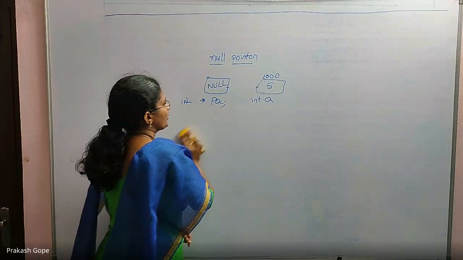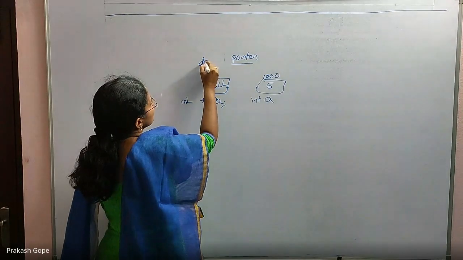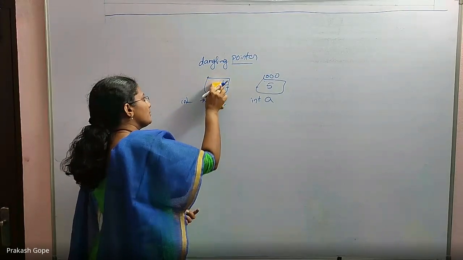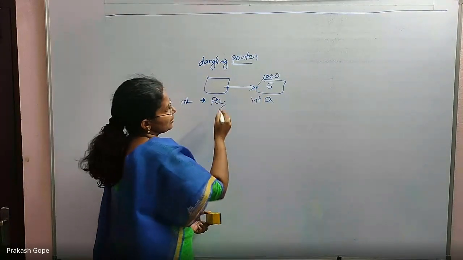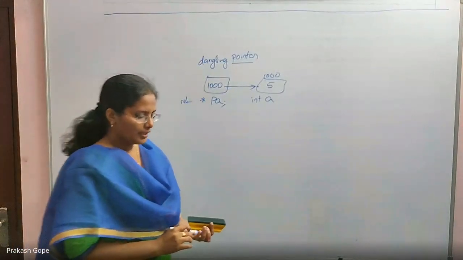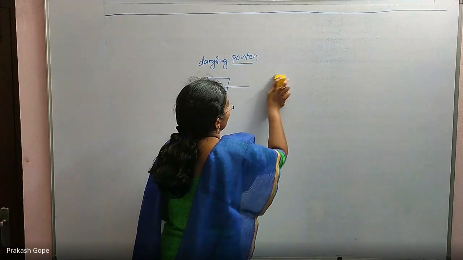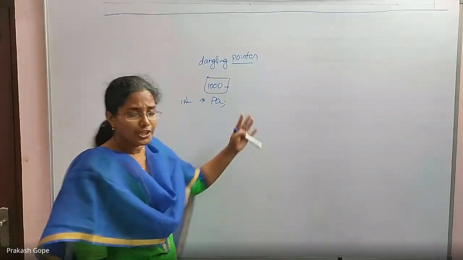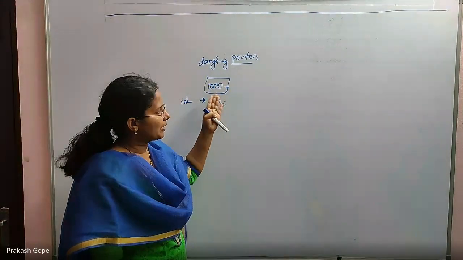Then the dangling pointer. What is a dangling pointer? Initially, PA holds the address of A. So PA has 1000 in it. Then after some time, for some reason, this variable A is not there in the process area anymore. Initially it was. Initially memory was allocated and its address was held by PA.